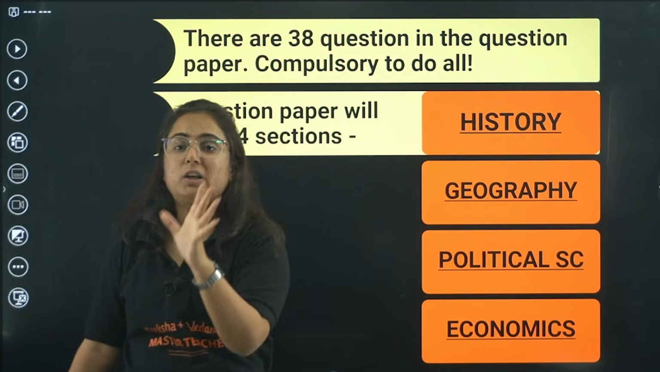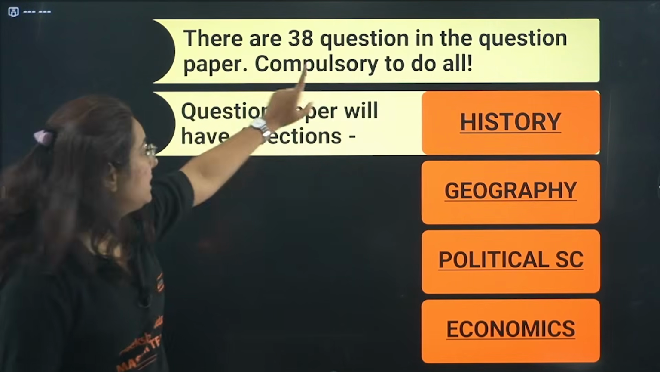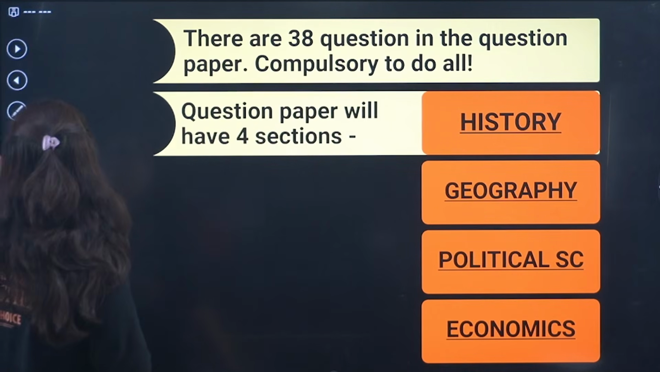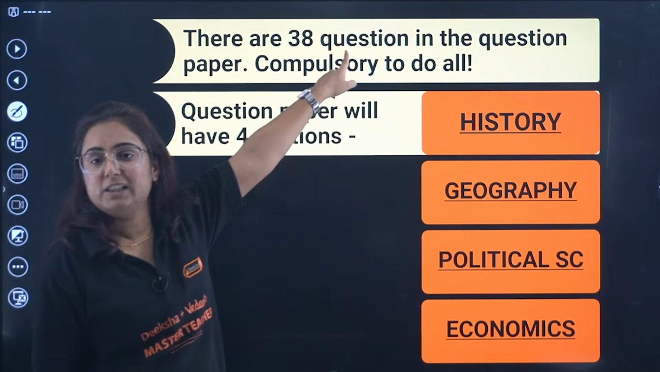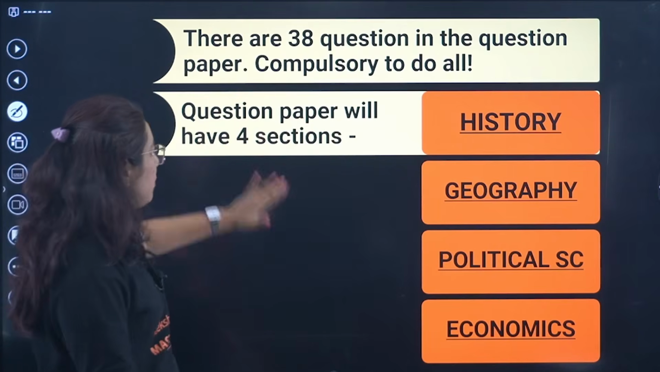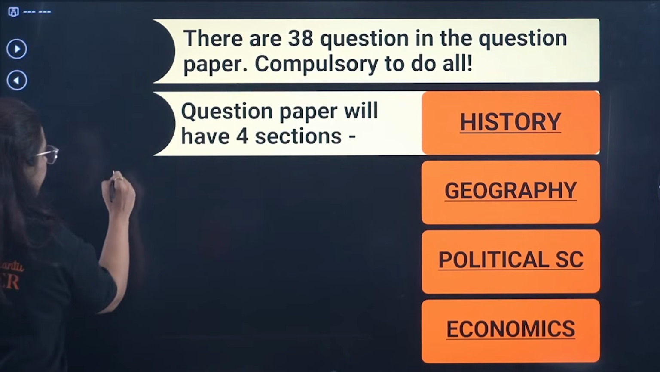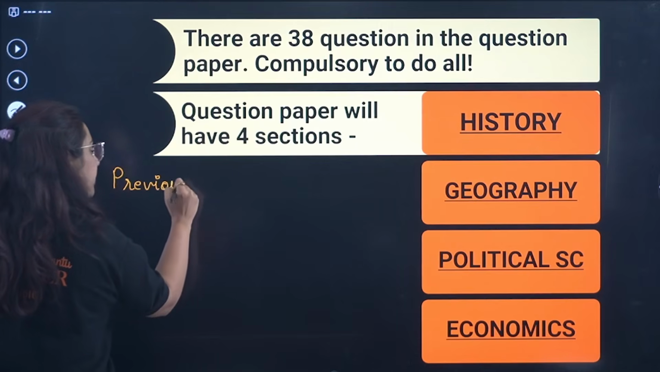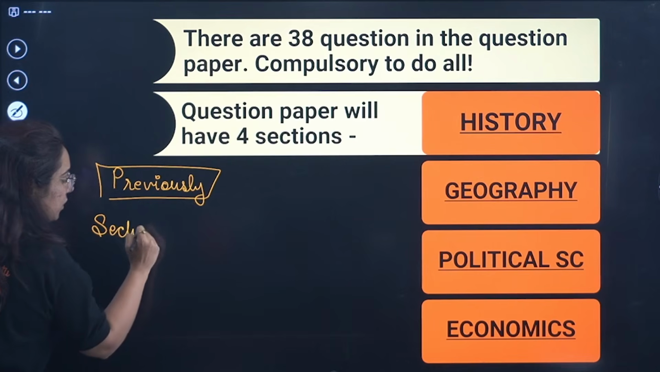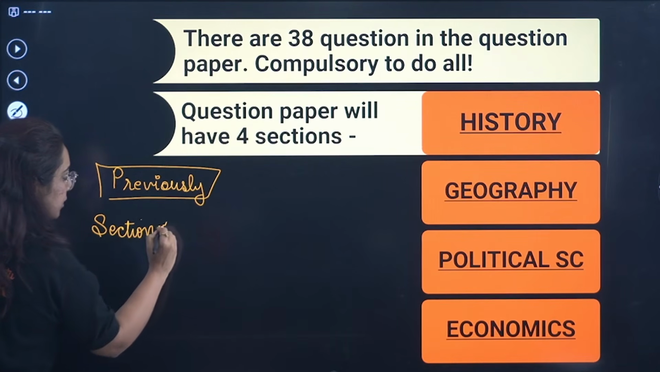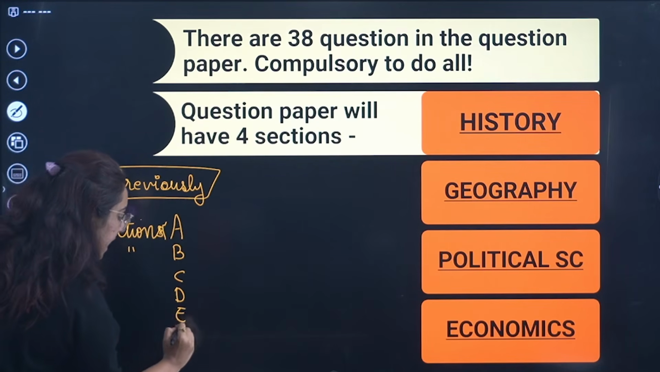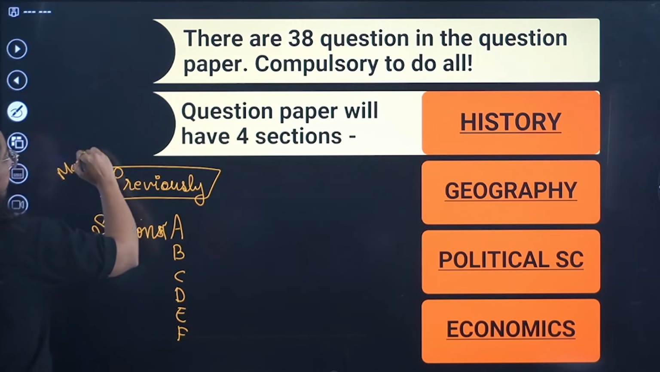The most important thing we have to discuss is this. Beta, there are 38 questions in the question paper, compulsory to do all. First thing you have to understand is how many questions will be there in the examination: 38 questions, right? The question paper will have 4 sections. Now see what happened previously. Pay attention. Previously, the question paper came in a way that the sections were divided on the basis of marks. Like this is section A, then we had section B, C, D, E, F. Previously, it was divided on the basis of marks.